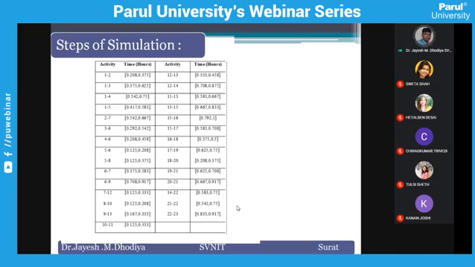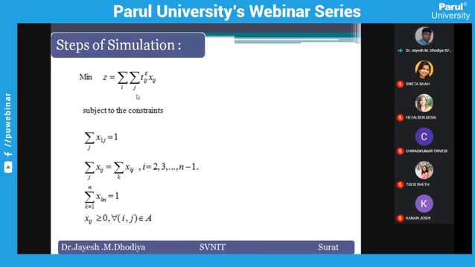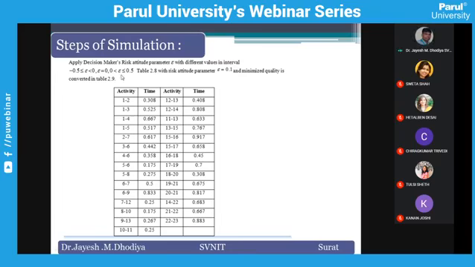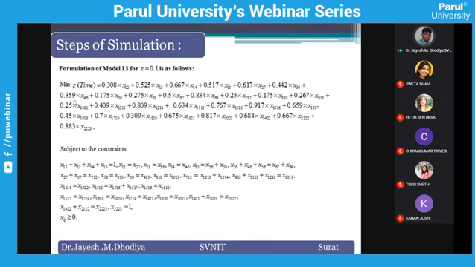I have taken this data. This is a real world problem. For this real world problem, we have considered time only and generated a model for time only. When I take time only, for one value of epsilon, I will get such data. This is the activity, that means the time from node 1 to the second node. And this is its model: minimize the time with these constraints.